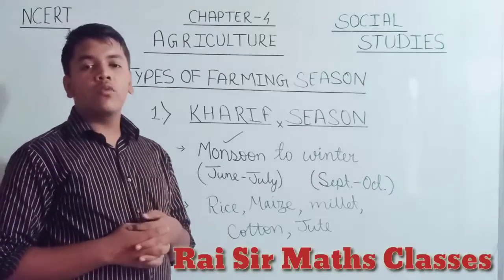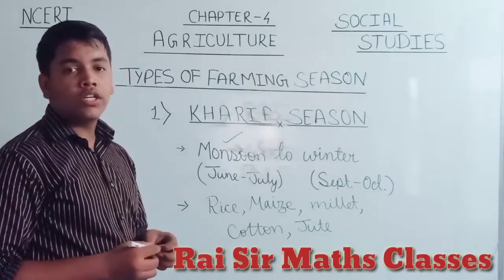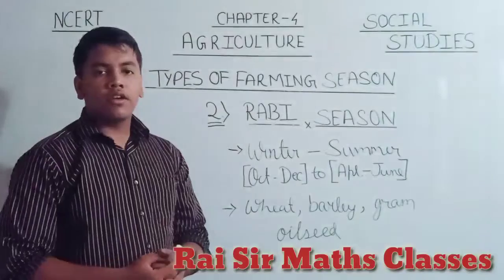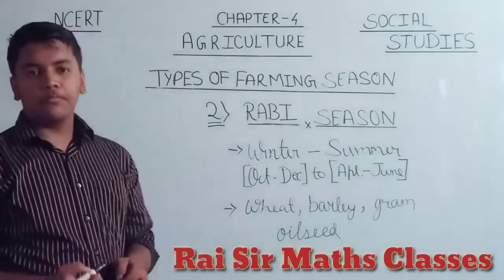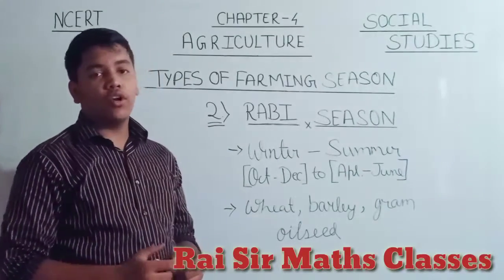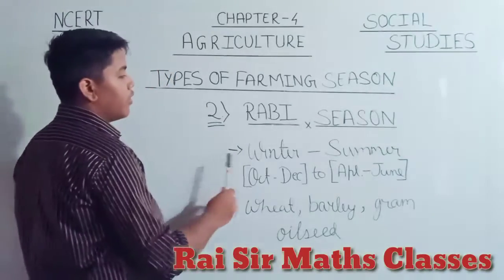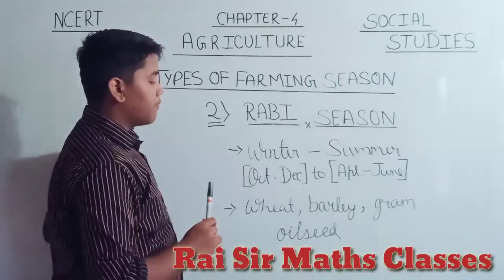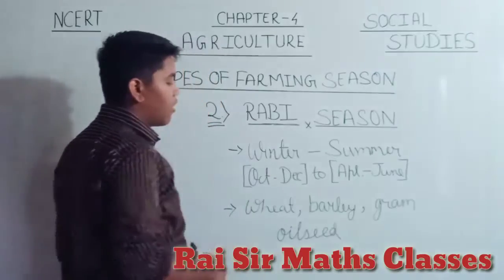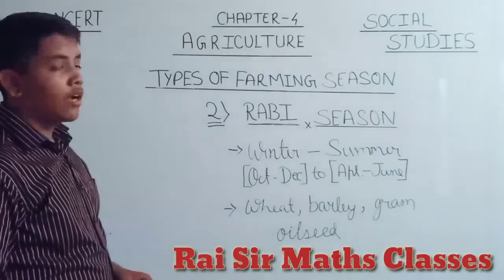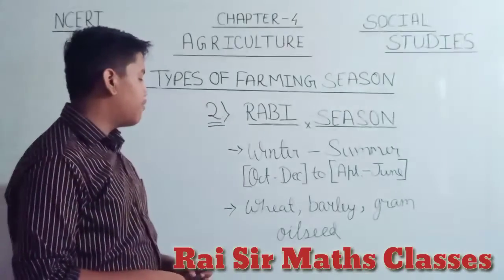So the second one is the Rabi season. Let's see what kind of crops are sown in the Rabi season. Now as I told you, the second one is the Rabi crop. So what does it stand for? It is the season between winter and summer. The previous one was monsoon to winter. Now it is winter to summer. So which months are basically required for this season?